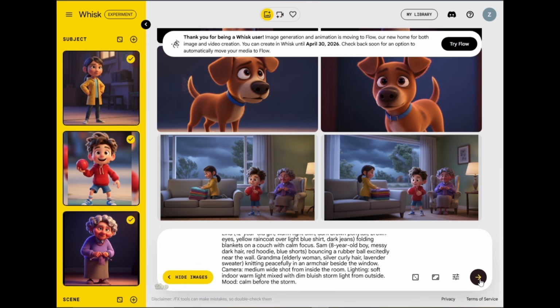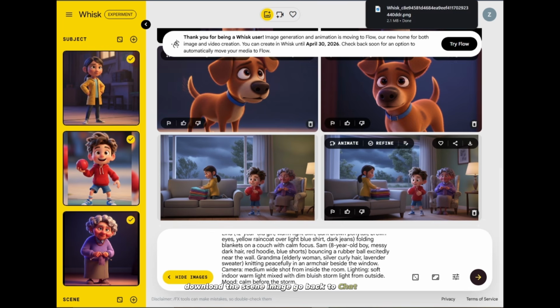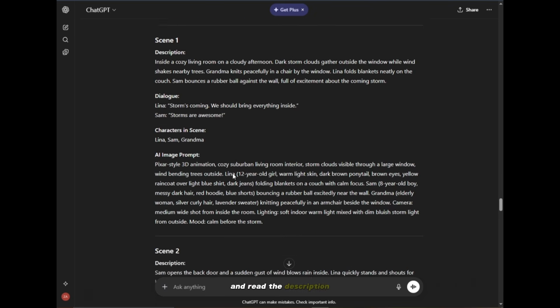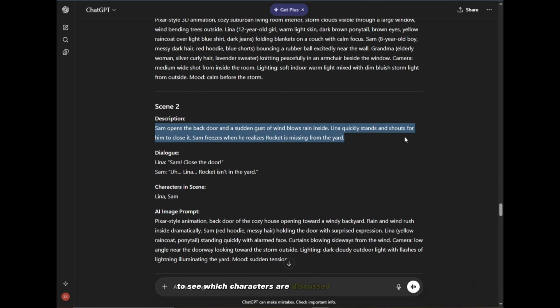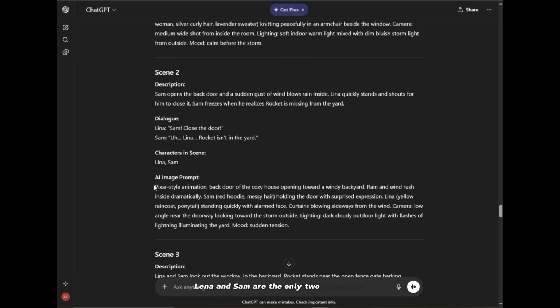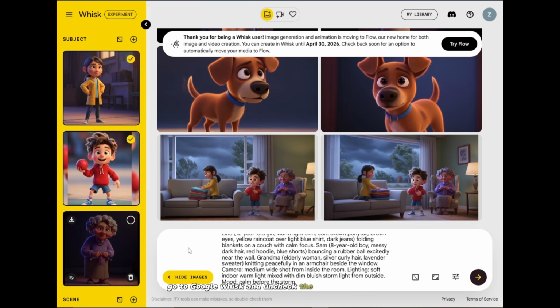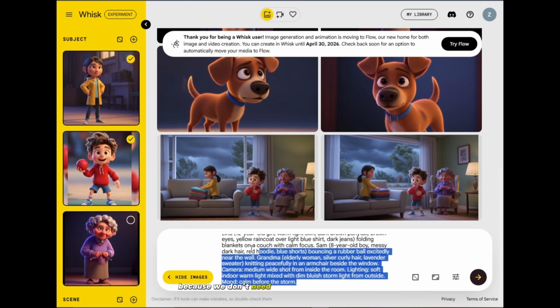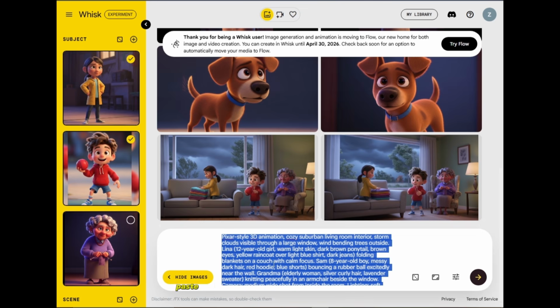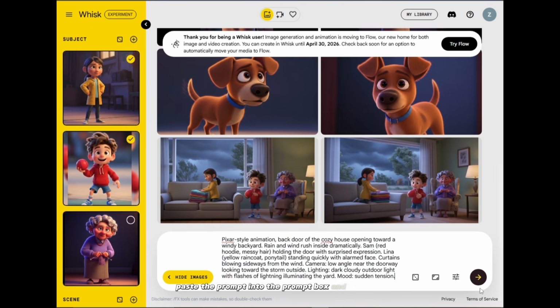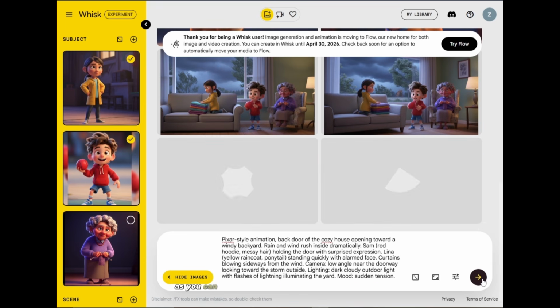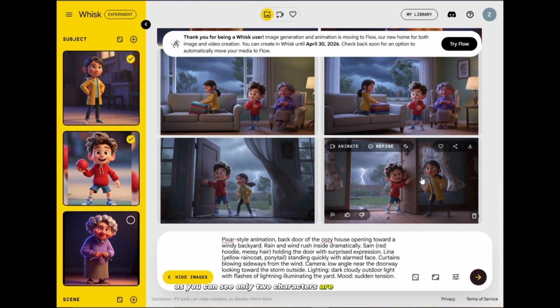It will take around 10 to 15 seconds to generate the scene image. As you can see, the characters are the same as the ones we generated earlier. Download the scene image. Go back to ChatGPT and read the description to see which characters are discussed. In this scene, Lena and Sam are the only 2 characters. Copy the scene prompt, go to Google Whisk and uncheck the grandma character because we don't need this character in the scene. Paste the prompt into the prompt box and hit enter. As you can see, only 2 characters are in the image.